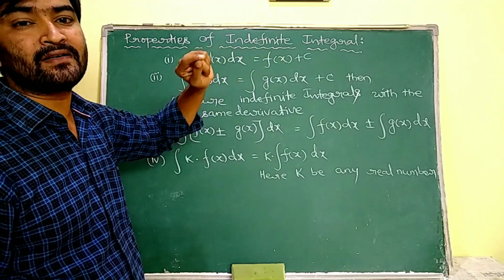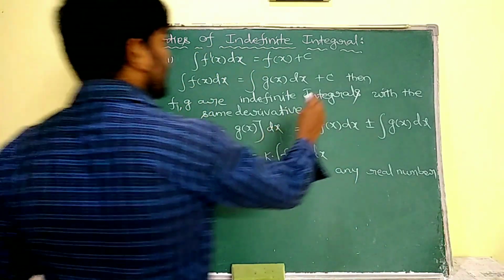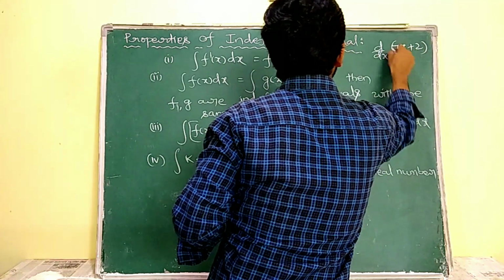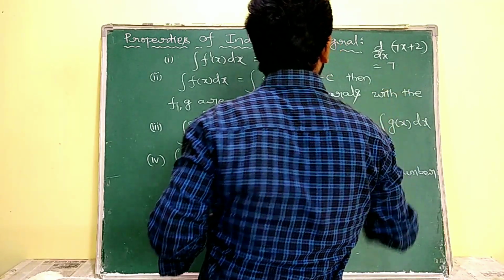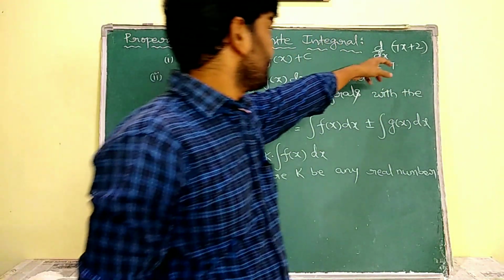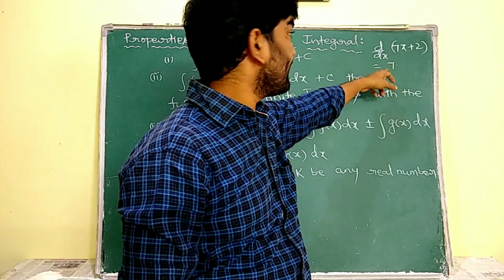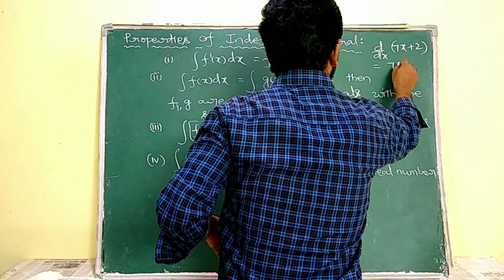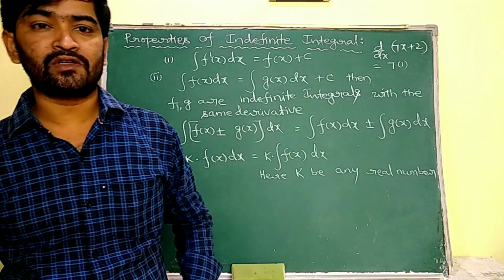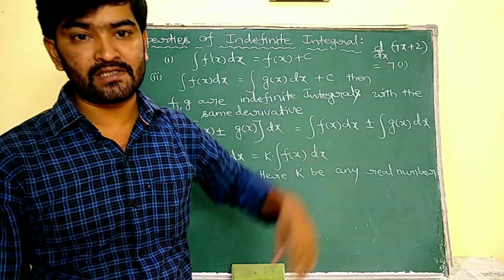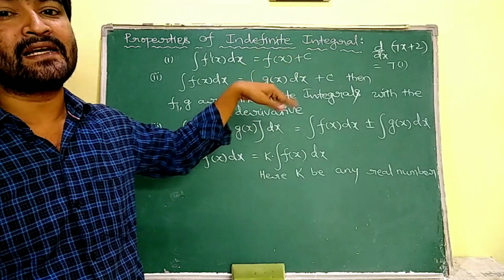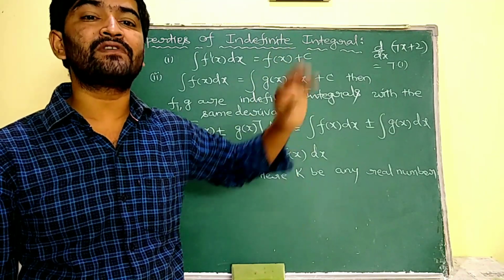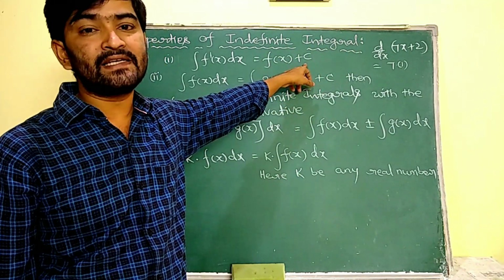Why are we writing the integration constant? See, in the process of differentiation, for example d by dx of 7x plus 2, its value we know is 7. Here the 7 is a constant, so 7 is taken out and we differentiate x with respect to x, whose value is 1. And the derivative of the constant is 0, we know that. That is why we leave that constant there. Since integration is the inverse process of differentiation, we have to rewrite that constant which we left there. That is why we write plus c.